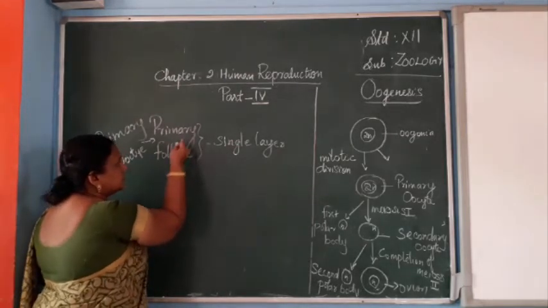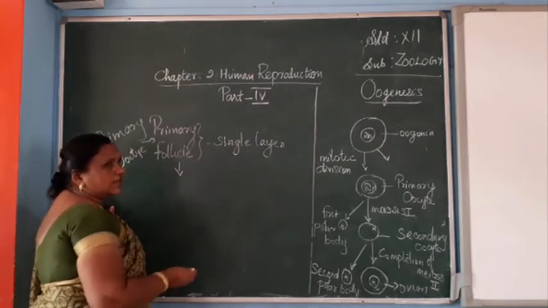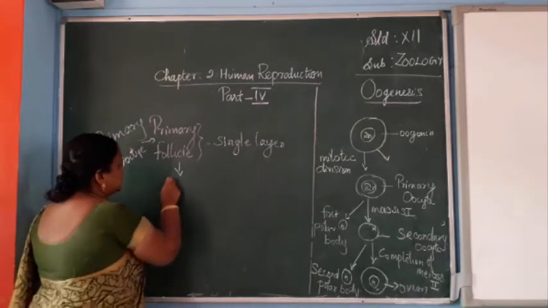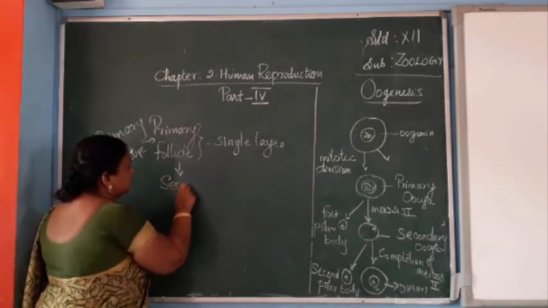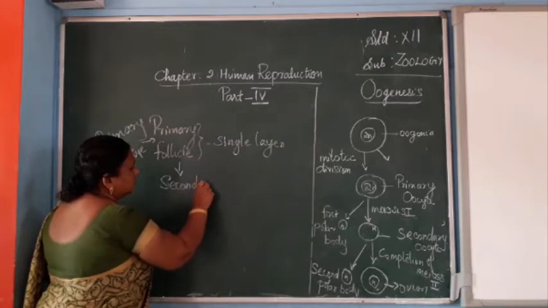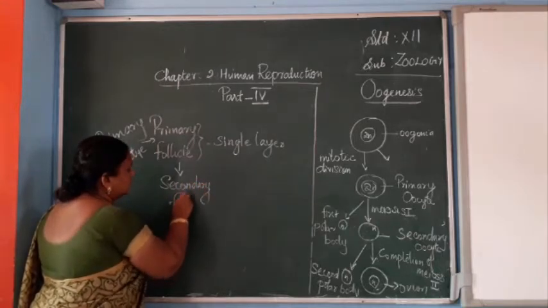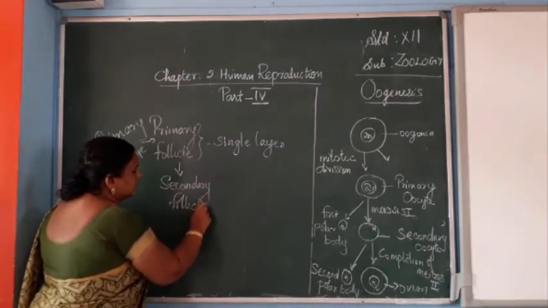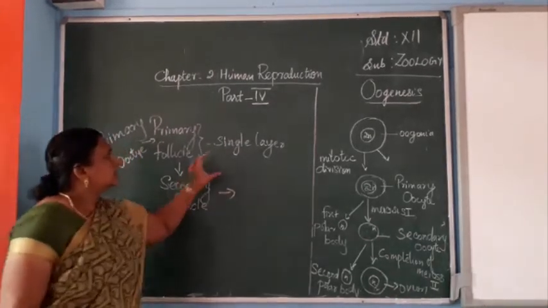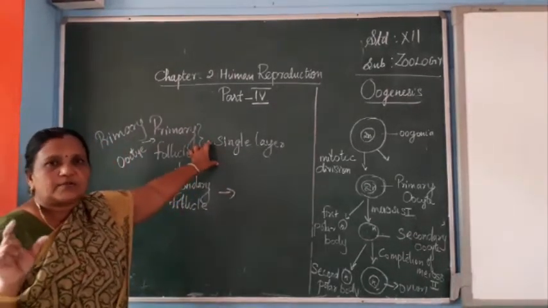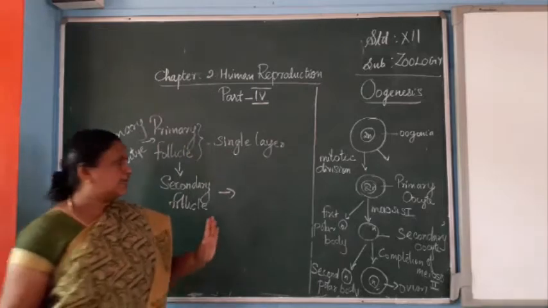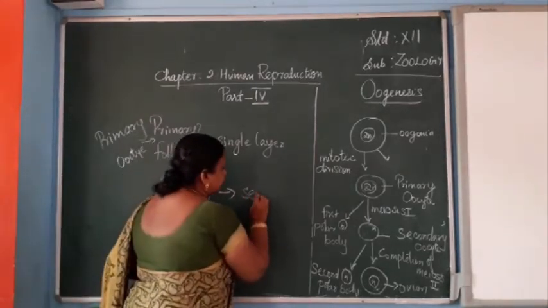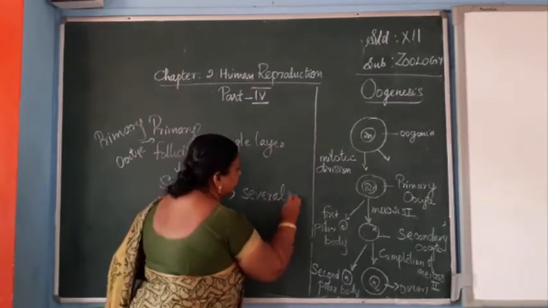Now this primary follicle becomes surrounded by several layers, and that is the secondary follicle. First there is only a single layer, and now it is surrounded by several layers.